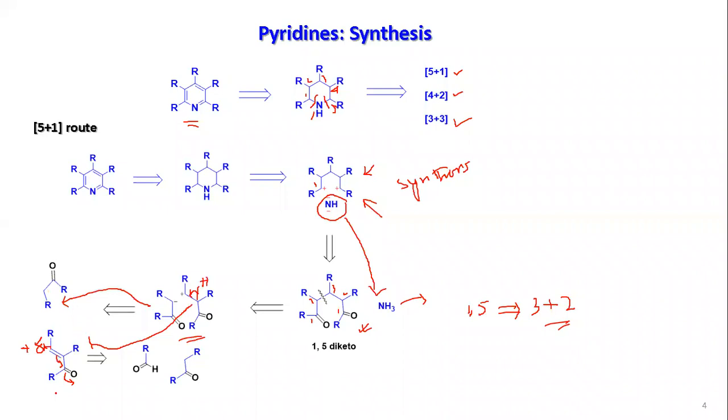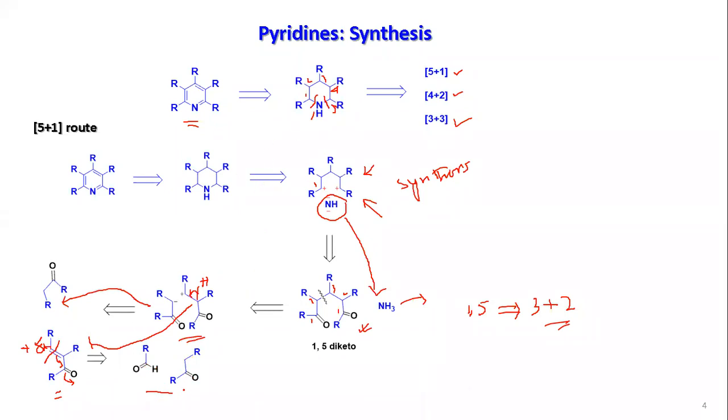Now further, this alpha beta unsaturated keto, you can break down from here into these two: one aldehyde, and another a simple keto having 2 alpha hydrogens. Now, based on these, you can have the final synthesis of the pyridine.